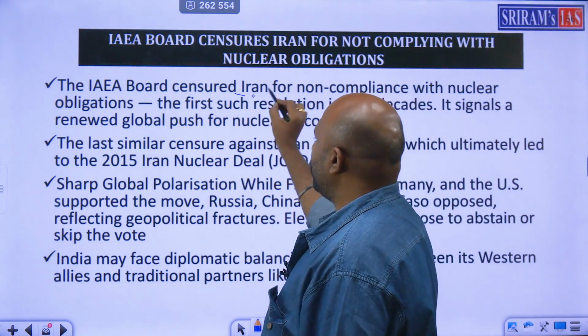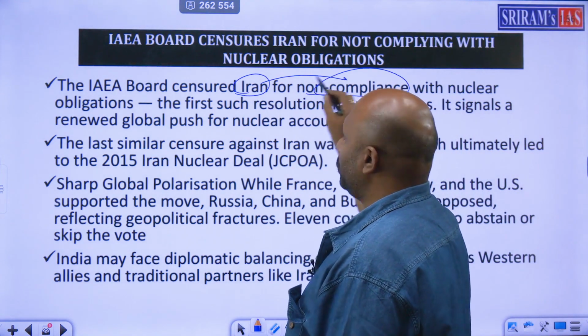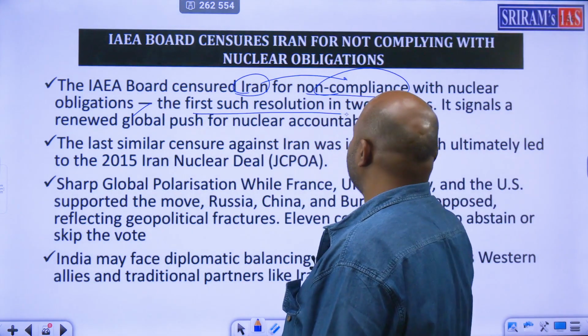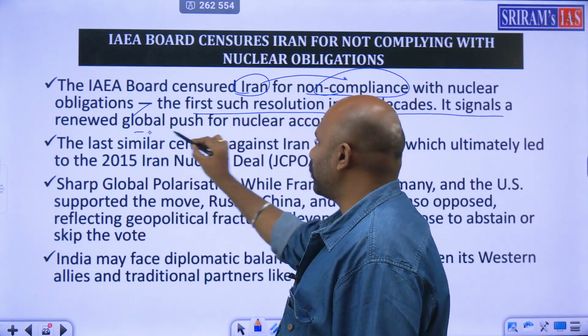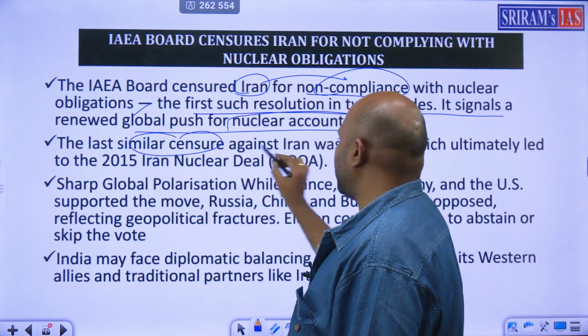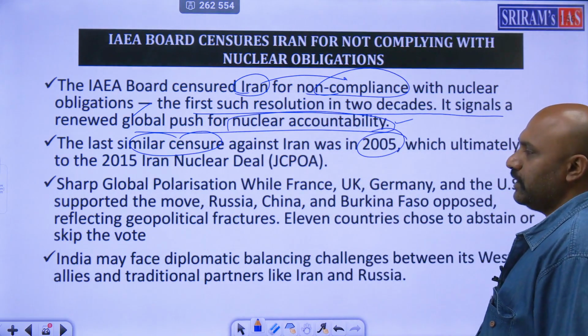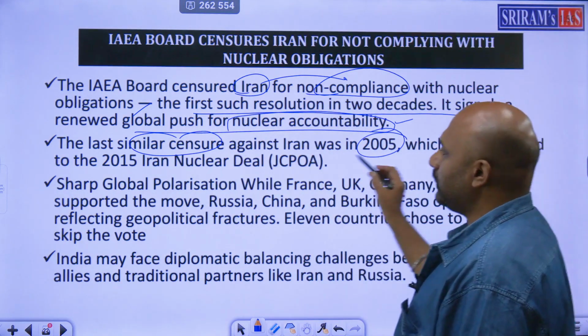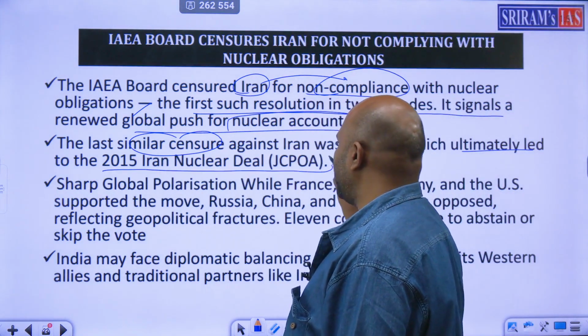IAEA board censured Iran for non-compliance with nuclear obligations. First such resolution in two decades. Renewed global push for nuclear accountability. A similar censure happened in Iran in 2005, which ultimately led to the 2015 Iran nuclear deal, JCPOA.